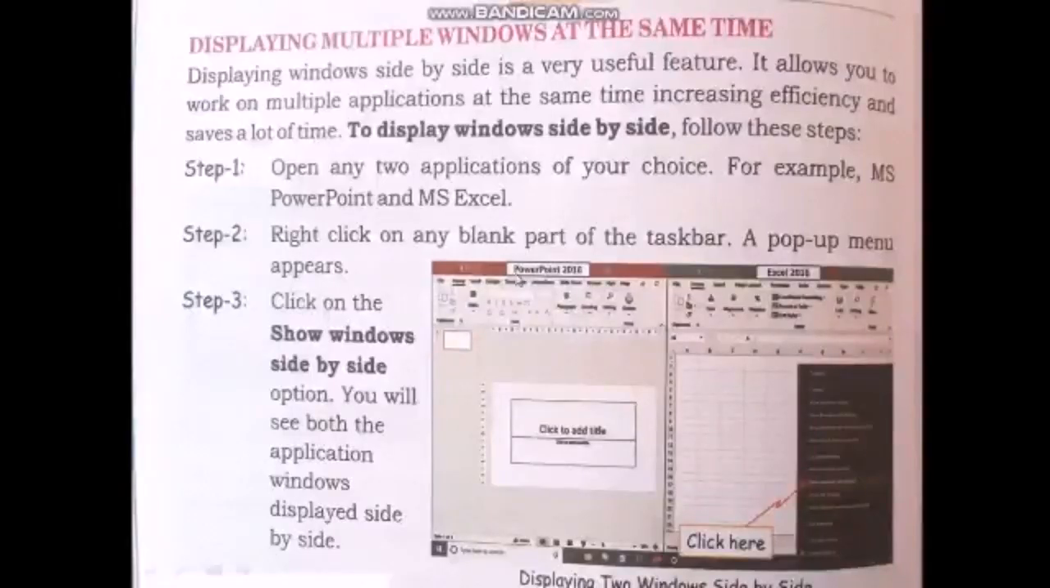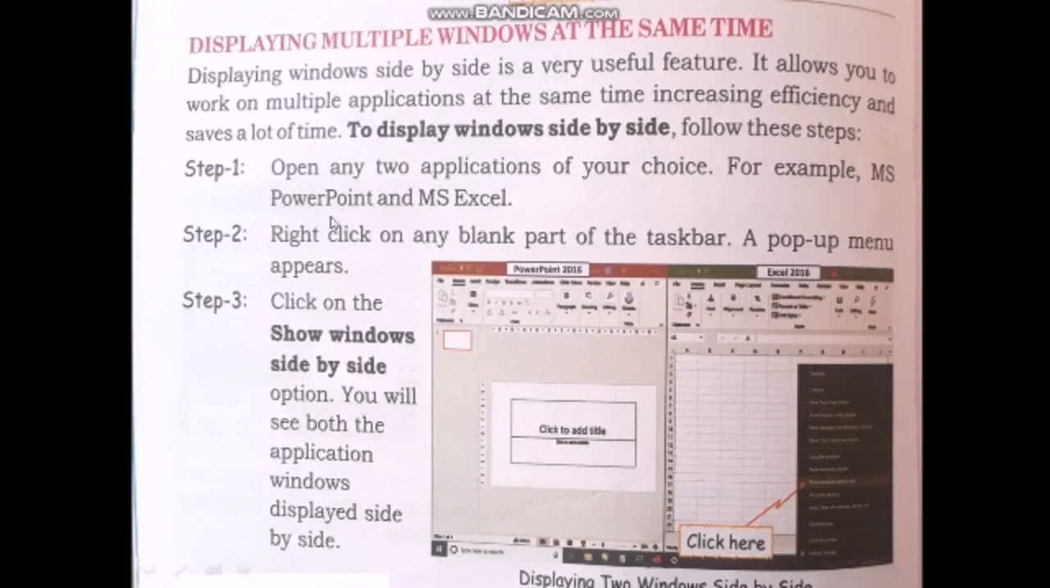Next topic is displaying multiple windows. Multiple means many windows at the same time. Displaying windows side by side is a very useful feature in Windows 10. It helps us to work on multiple applications at the same time, increasing the efficiency and saving a lot of time. To display multiple windows side by side, just follow the given steps.